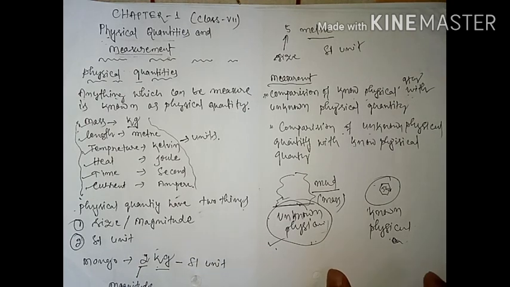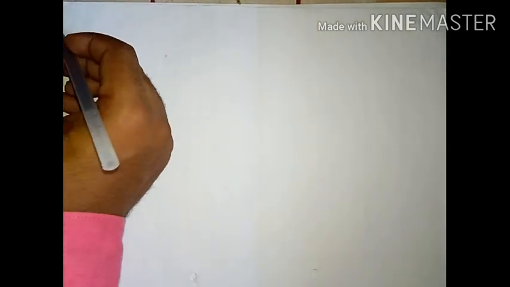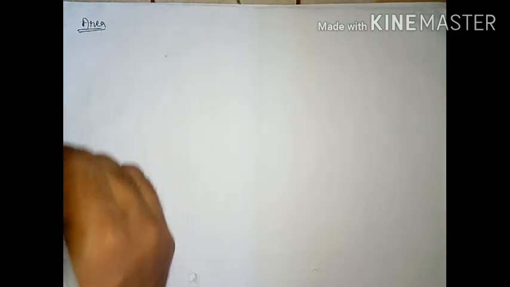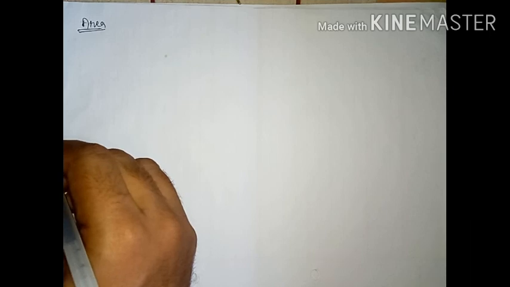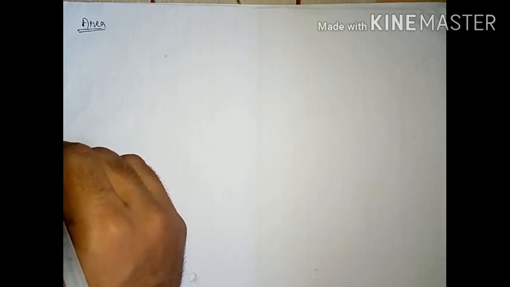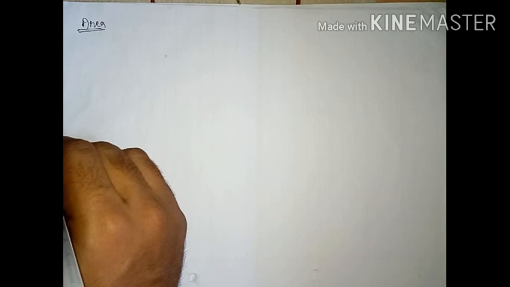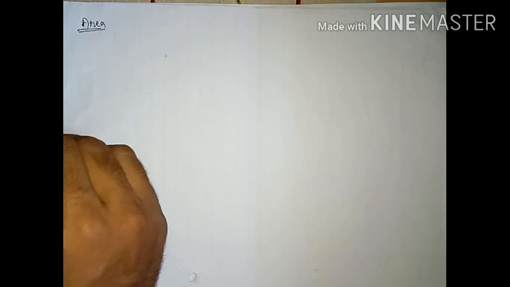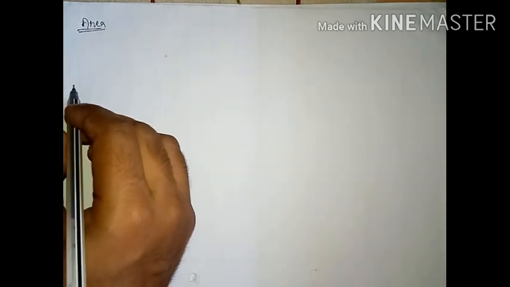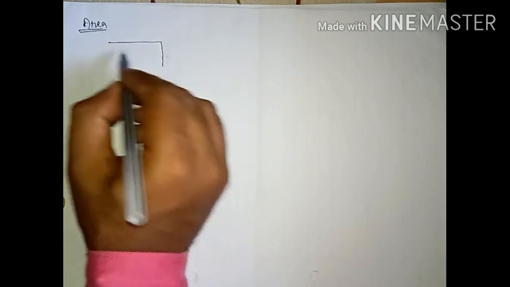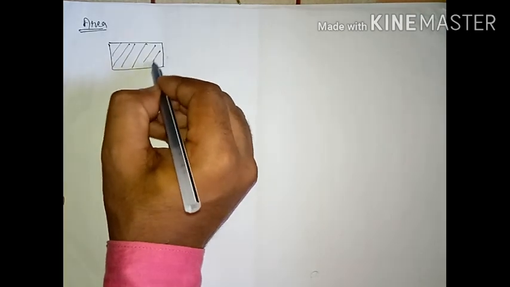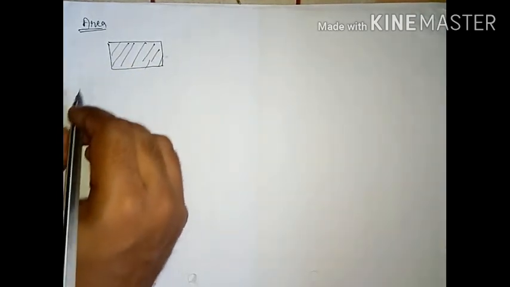Next thing is our area. You know area, students. How can you find out area? Already in mathematics you have learned about area. What is the formula to find out area? Length into breadth. If I write a definition of area, the amount of space occupied by a plane figure on a surface is called its area. Suppose this one is a plane surface. The amount of space occupied by this surface is known as your area.